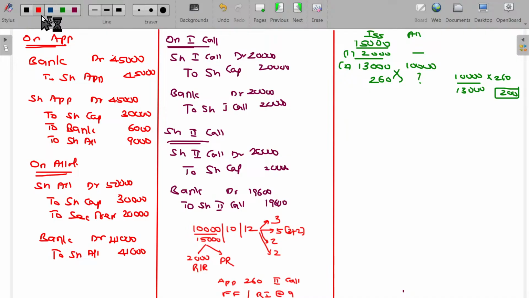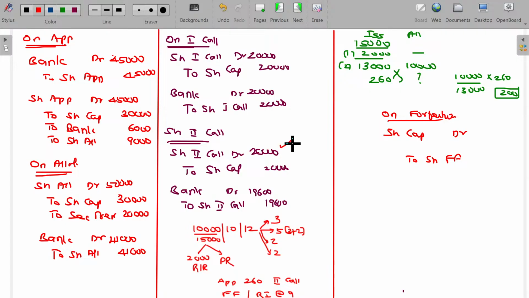So, on forfeiture, 3 journal entries are there. On forfeiture 1 entry, on reissue 2 entries. What is the journal entry for forfeiture? Here only share capital is going to be debited. Amount collected is transferred to where? Share forfeiture account. Amount not collected will be cancelled in their name.